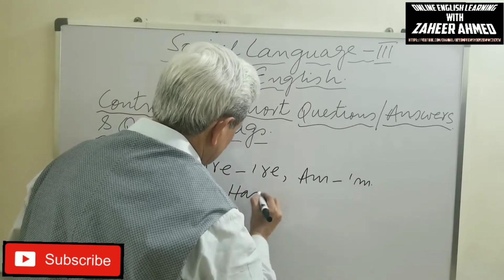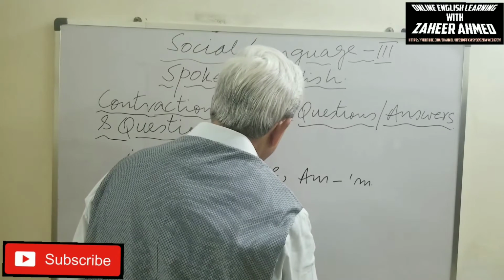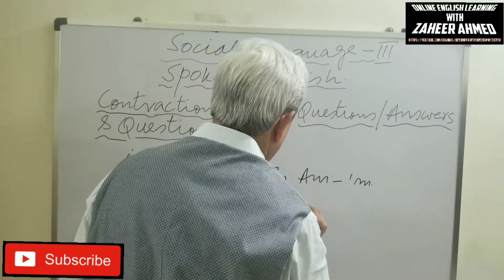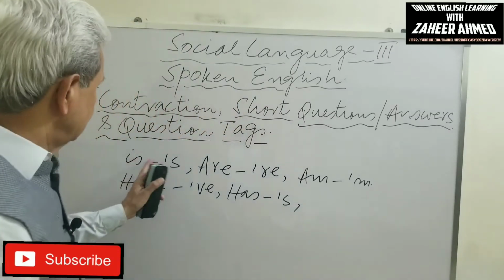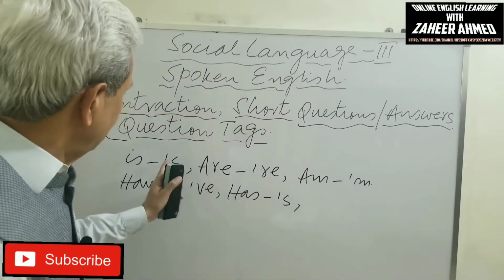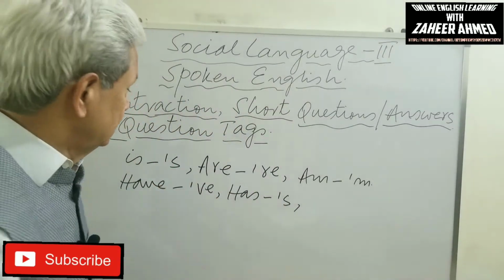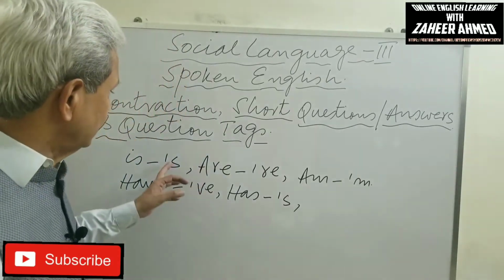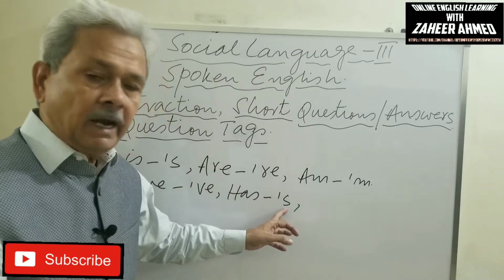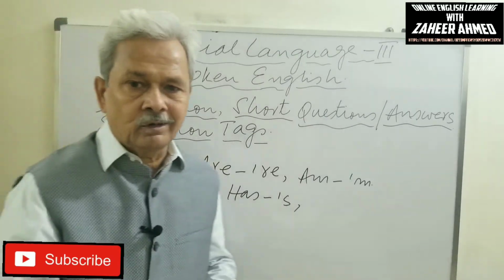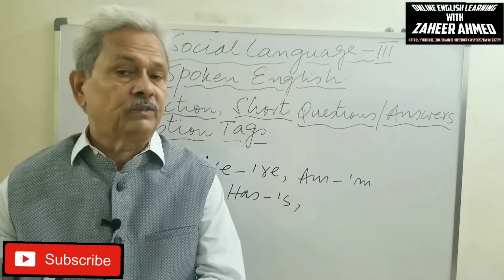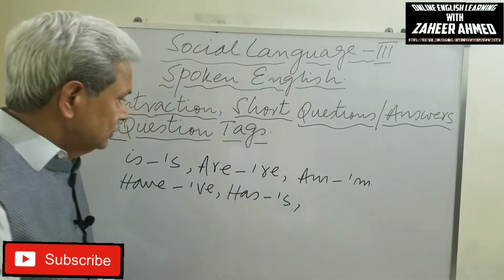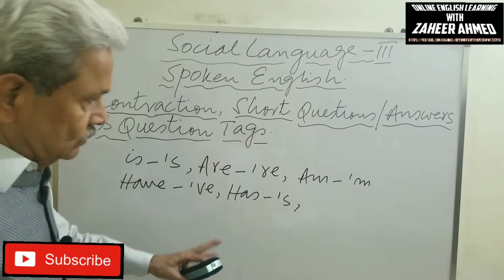Has becomes apostrophe s. For is and has, it is the same contraction. But how do we identify whether it is is or has? It depends on the rest of the sentence, right?